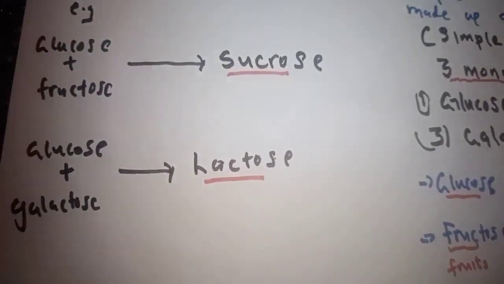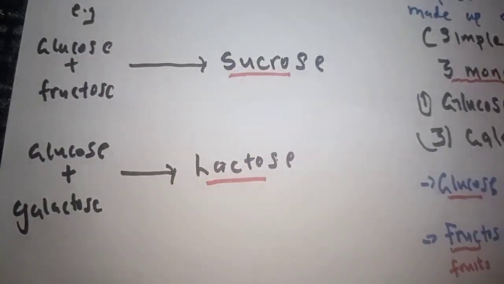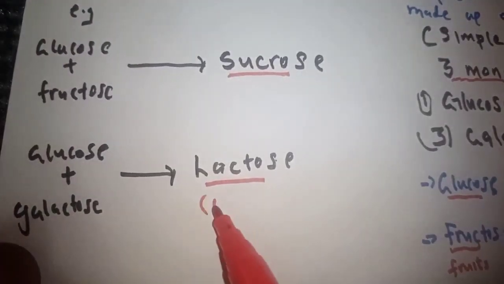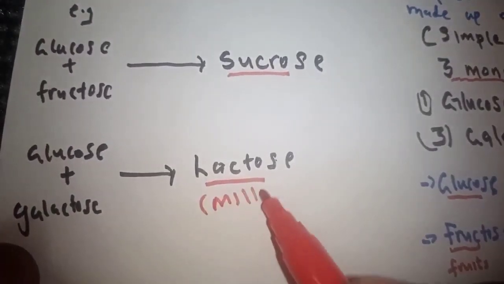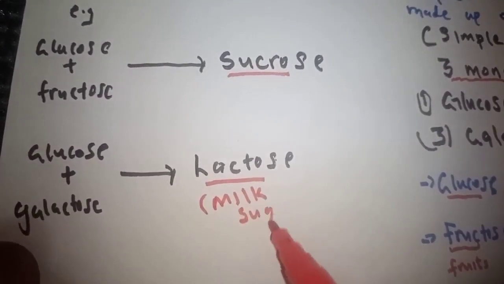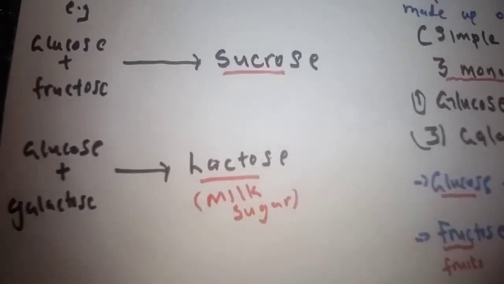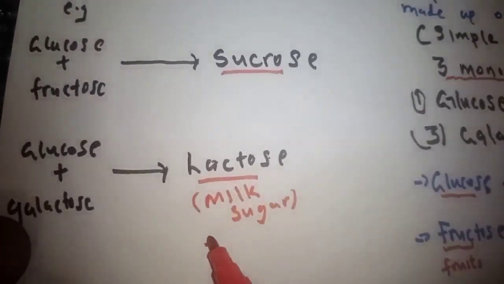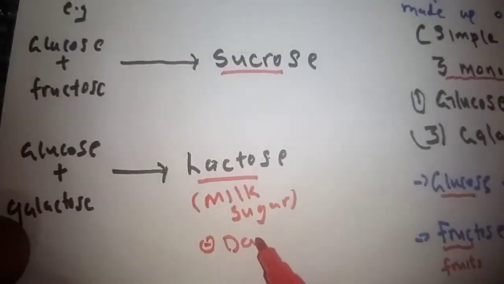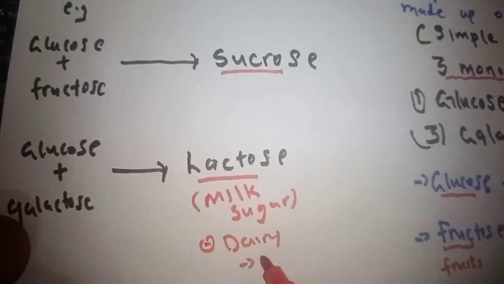Lactose is called the milk sugar. It's found in milk, and not only in milk, also in dairy products like ice cream and yogurt.